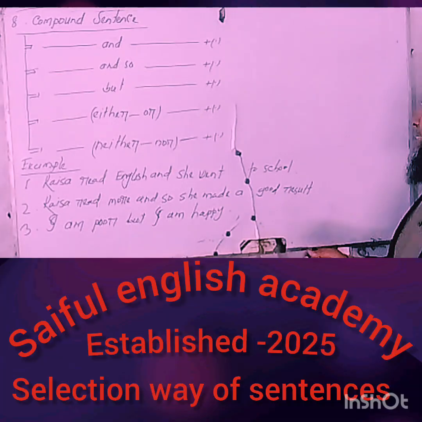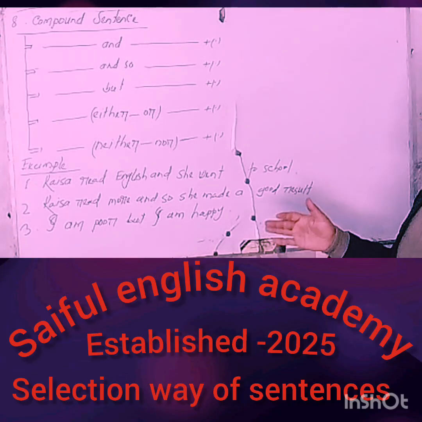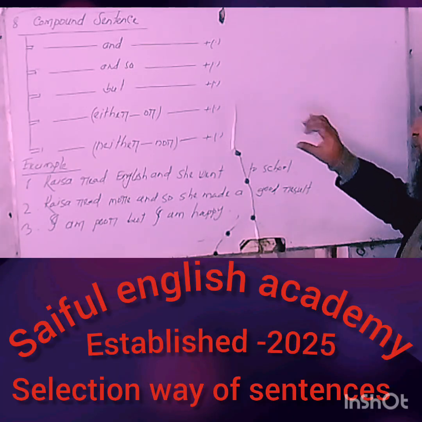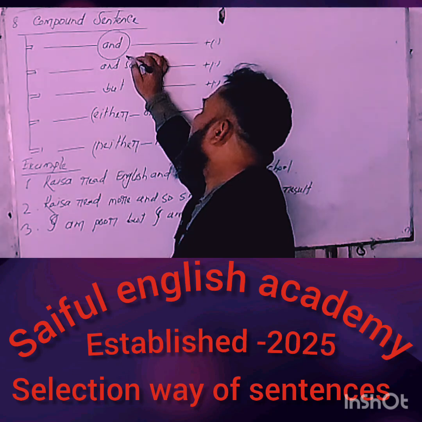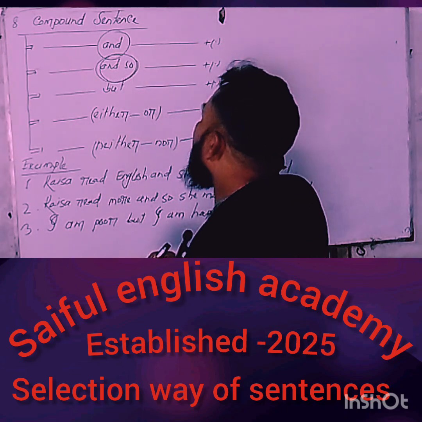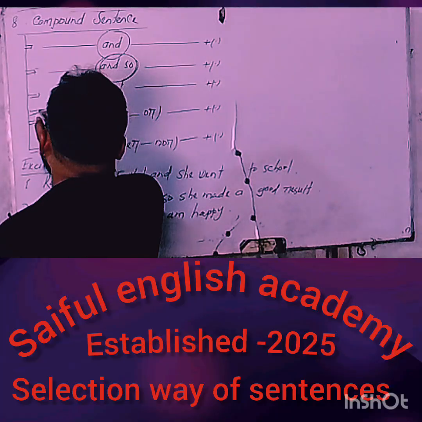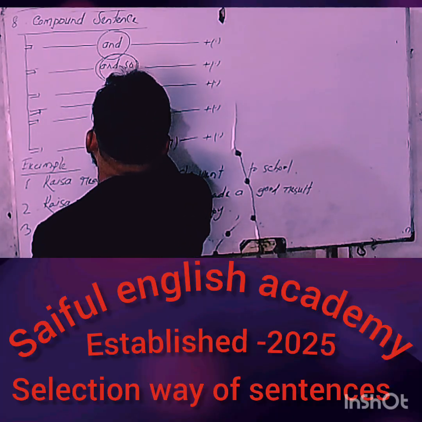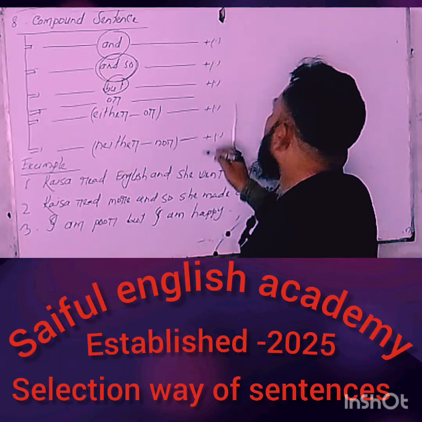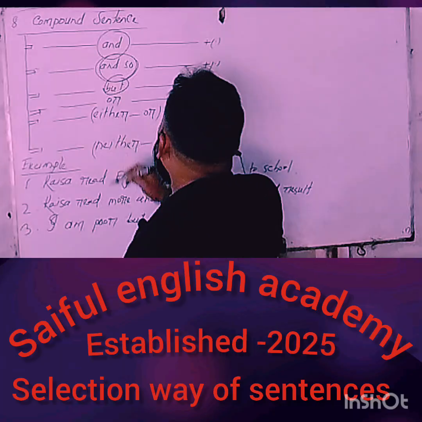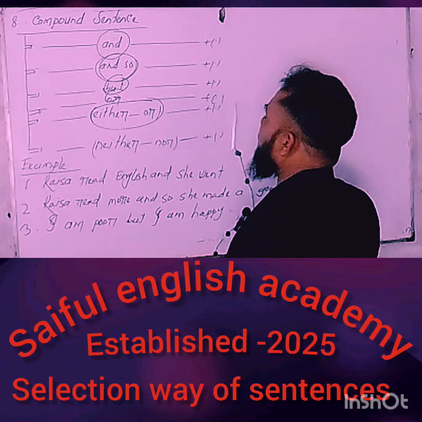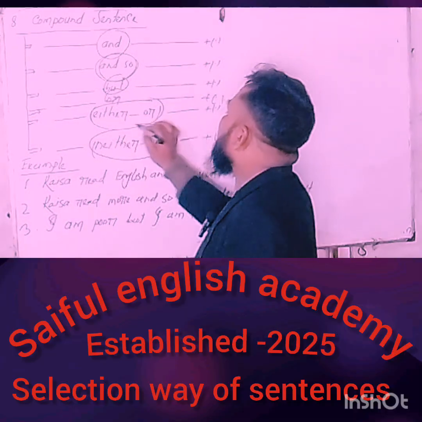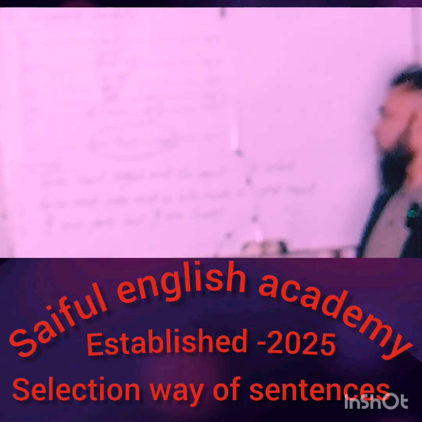My dear learners, there are various kinds of structures of compound sentences, but among them I'm trying to highlight a few ways. Number one, mixed with "and" and finally ended with the full stop. Mixed with "and so" and finally ended with a full stop. Mixed with "but" and ended with a full stop. Mixed with "or", mixed with "either... or", and mixed with "neither... nor", each finally ended with a full stop.